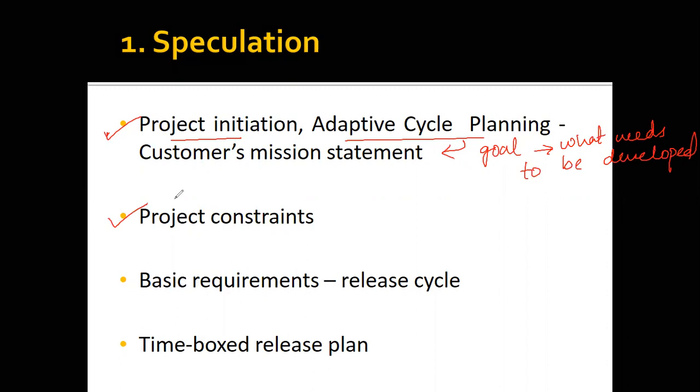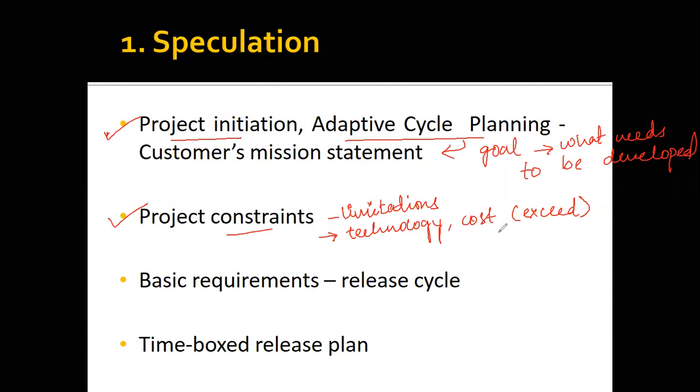Then you're going to identify whether there are any project constraints. What are constraints? Constraints means any limitations within the particular project. What can be the limitations within the project? A limitation can be that they want your software to be developed on a specific technology only, or you might have some cost limitations, that it should not exceed a particular cost, and some specific features need to be there, they do not need to be changed, they need to be there anyhow.